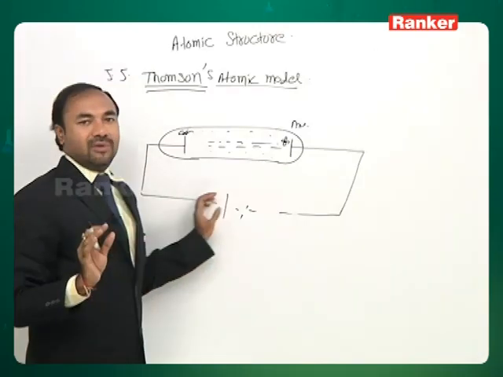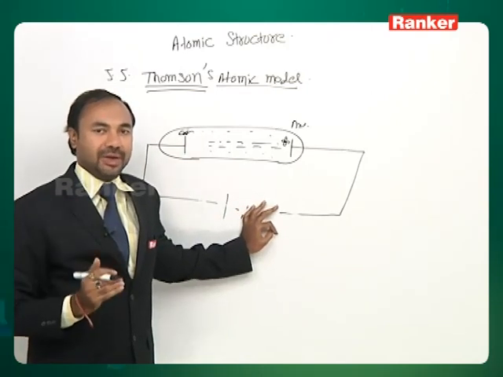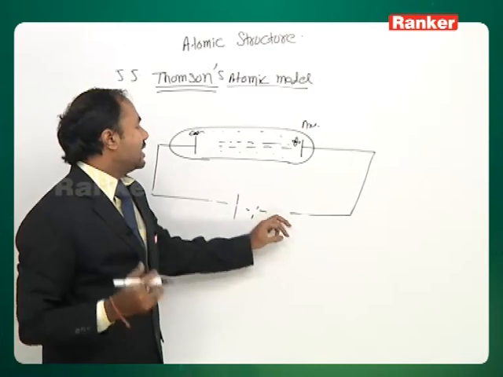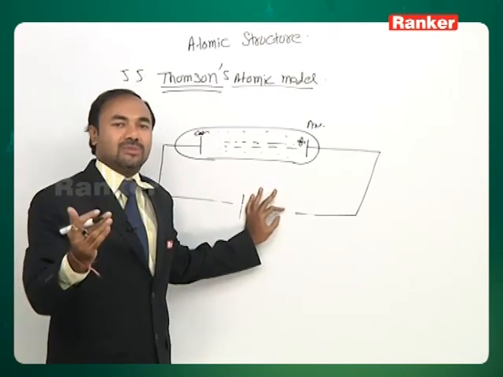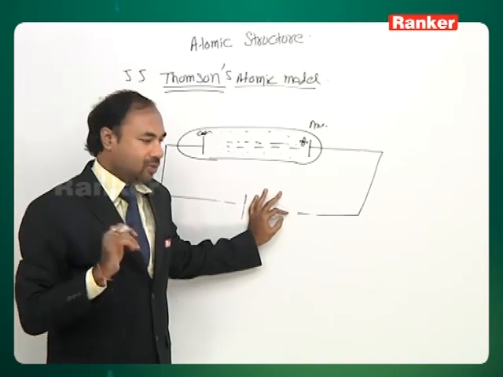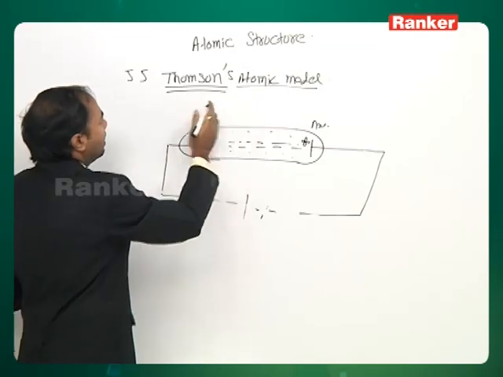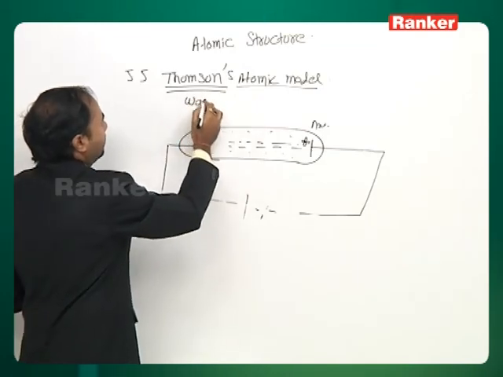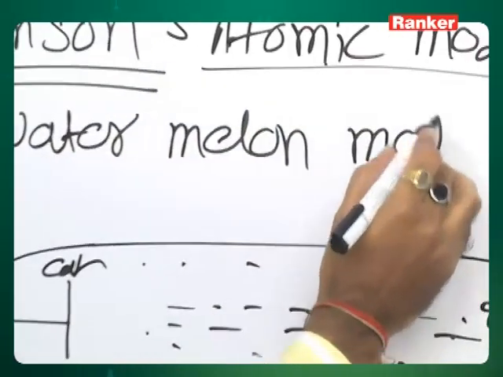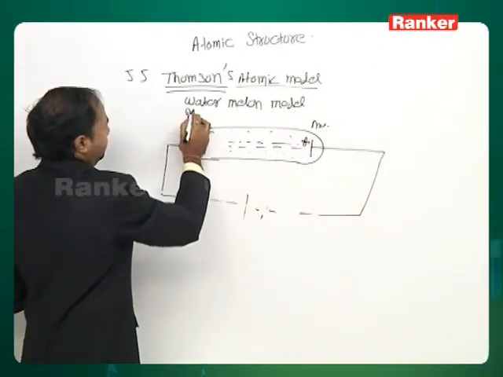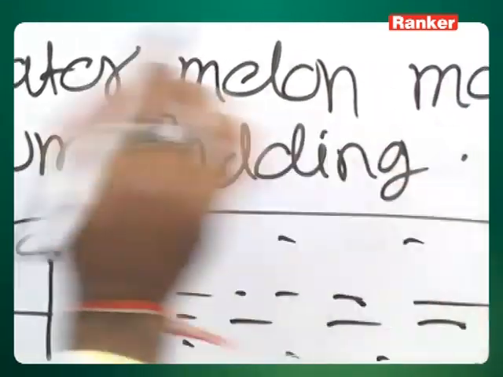One thing Thomson was sure about, that every species in this world is neutral, it is not charged. So what he said, if negative charge is existing, he already predicted, then positive charge should also exist. Now, what happened, he gave one primitive model which after his name only is known as the watermelon model. Thomson's watermelon model, also called the plum pudding model. Plum pudding model, this one here.